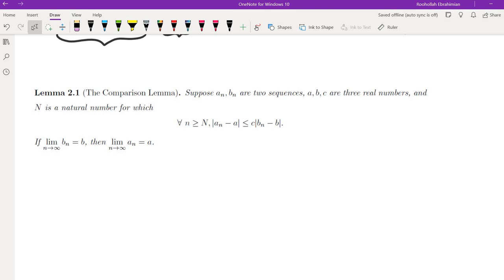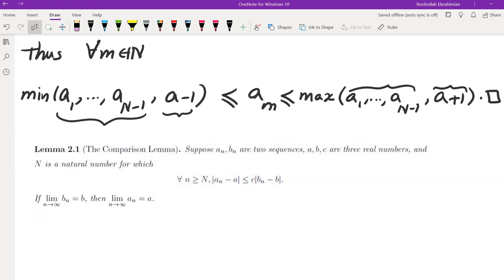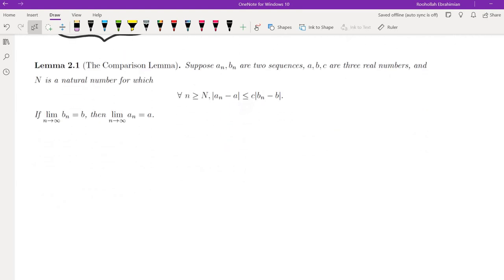The next thing we're going to do is to prove the comparison lemma. Some of you have seen this one in single variable calculus as the squeeze theorem. This is an equivalent of the squeeze theorem. Okay, so let's see what it says. We have two sequences a_n and b_n, and what we know is that |a_n minus A| is less than or equal to c times |b_n minus B|.